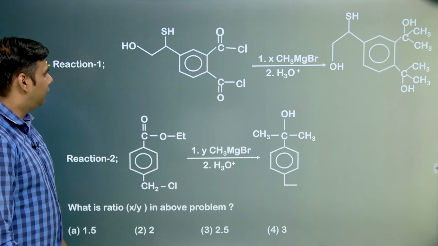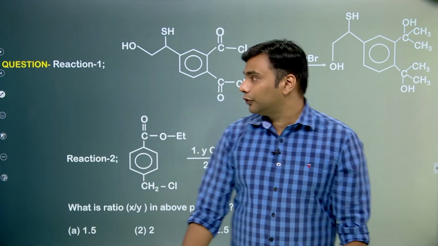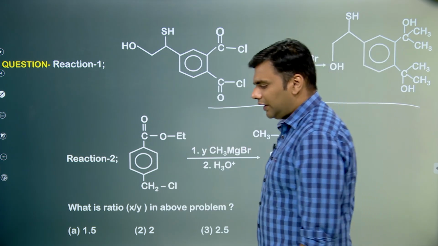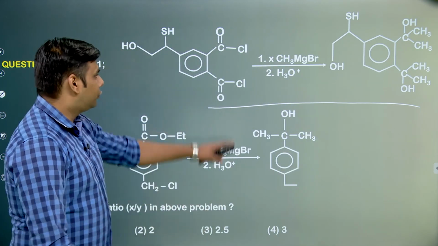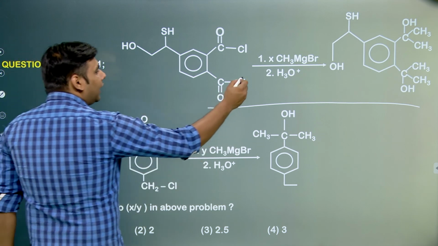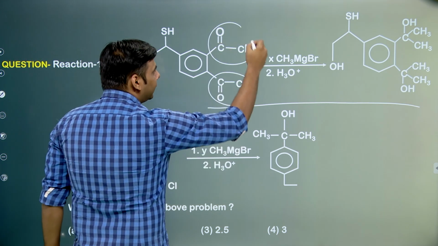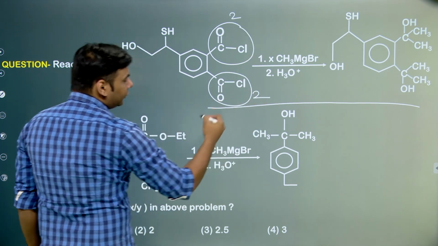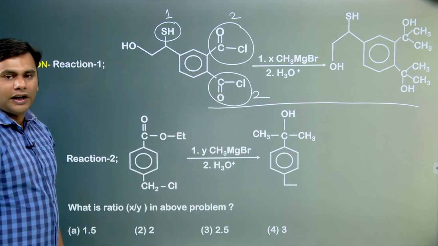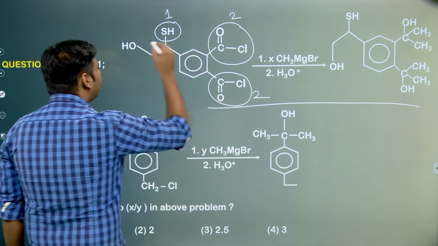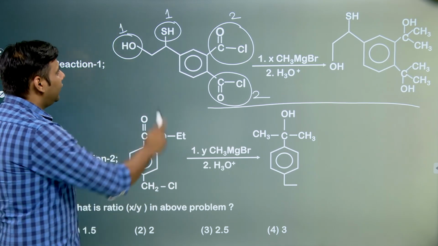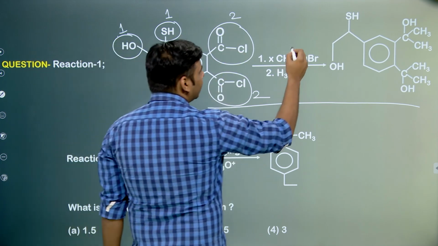Okay, let us skip this question for a while. Let us consider another integer type question. Say a reaction 1 has been given. Before looking into the question, let us understand what is happening in the reaction. We have taken x moles of Grignard reagent and added it to this compound. Now, we know that there is an acyl group over here and an acyl group over here. Each will consume 2 moles. There is acidic hydrogen, so the CH3 negative would combine with H plus and form methane gas. So this would also consume 1 mole. So totally it will consume 6 moles.